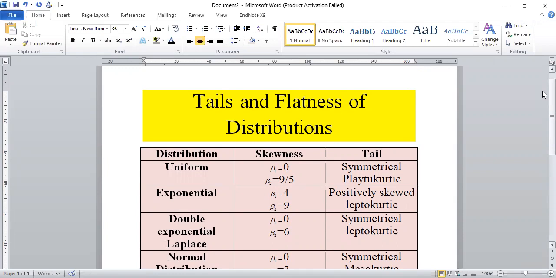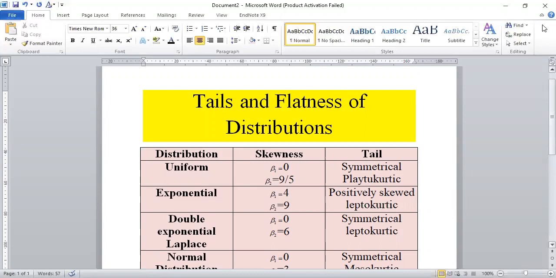When we are going through the distributions and their mean, median, mode, we are much concerned about their properties, and we focus on memorizing the properties instead of seeing the logic behind them. I am here to discuss the tails and flatness of the distribution. I mention tails in the sense of positively skewed or negatively skewed, and flatness in the sense of leptokurtic, platykurtic, and mesokurtic.